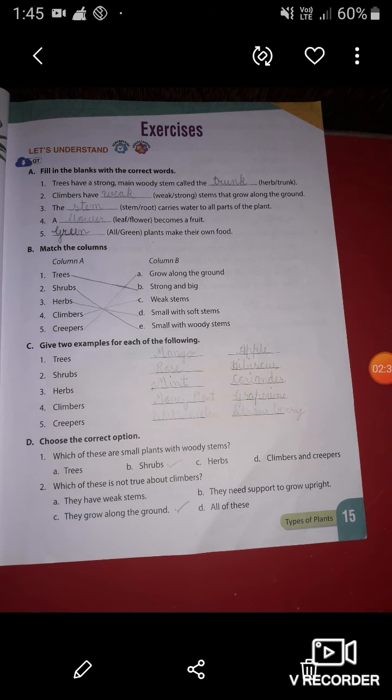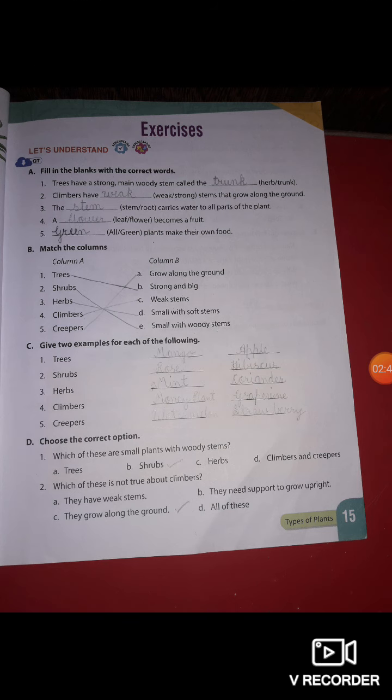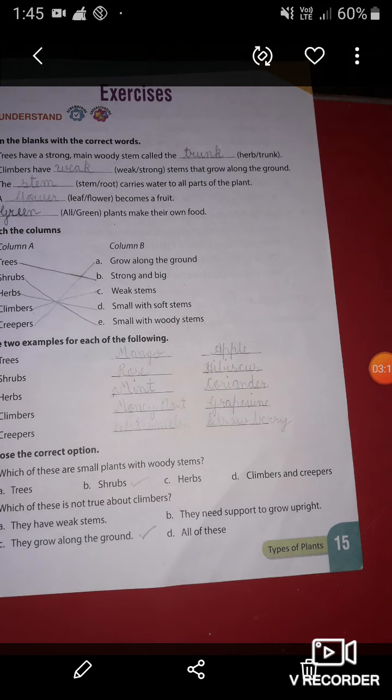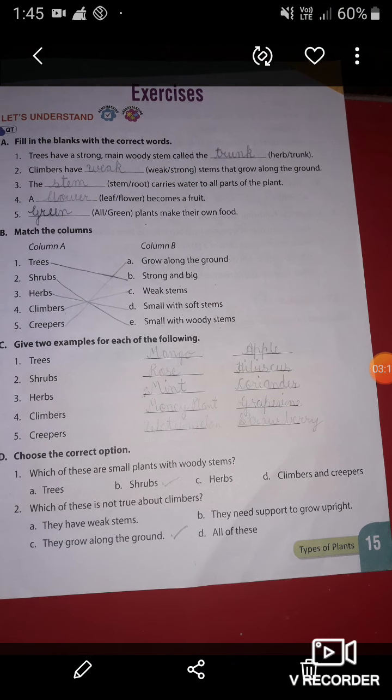Now let's come to the second one. Which of these is not true about climbers? Let's read option A. They have weak stems. You know very well climbers have weak stems, so this is a true statement. Now option B. They need support to grow upright. This is also a correct statement for climbers.